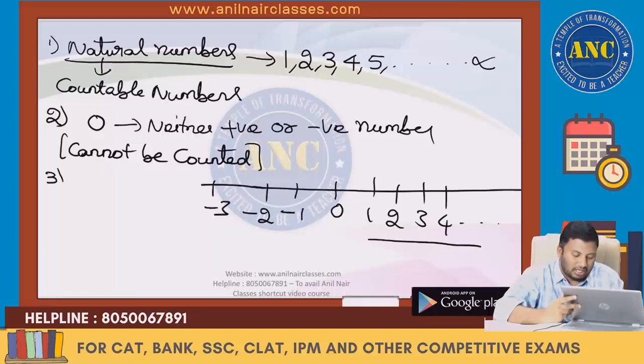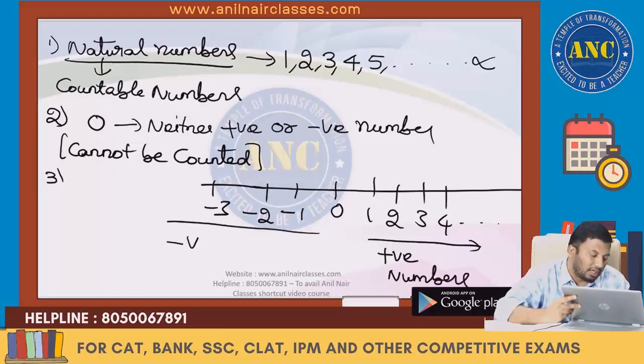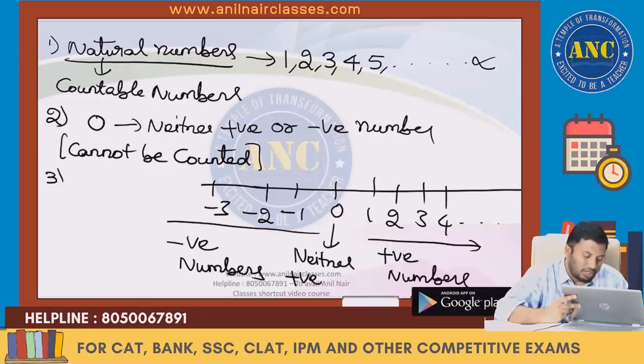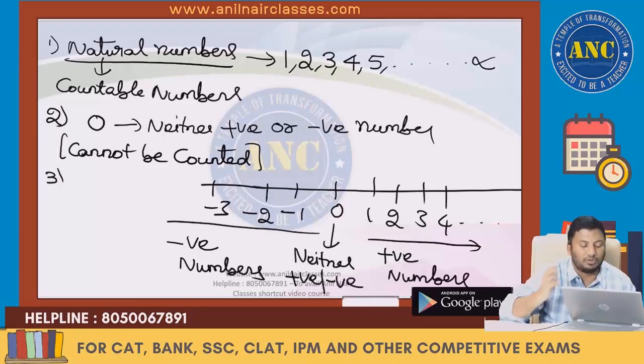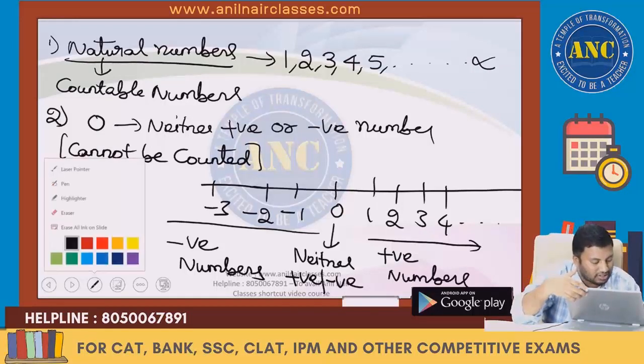These are nothing but positive numbers. These are nothing but negative numbers. 0 is neither positive nor negative. So natural numbers, please write in the same order, sir.